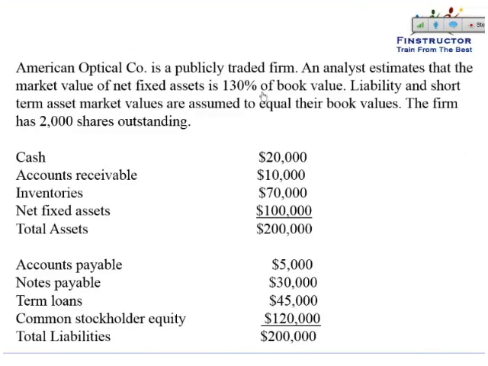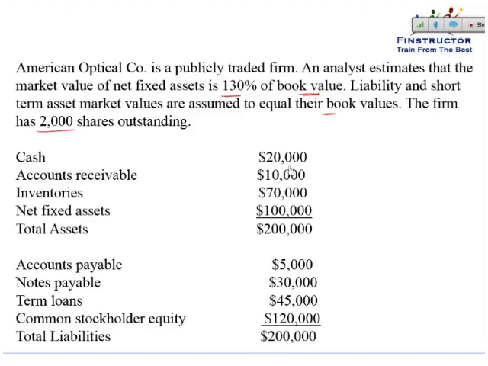American Optical is a publicly traded firm. An analyst estimates that the market value of net fixed assets is 130% of book value. Liability and short-term asset market values are assumed to equal their book values. The firm has 2,000 shares outstanding. Compute the market value of the firm's equity.